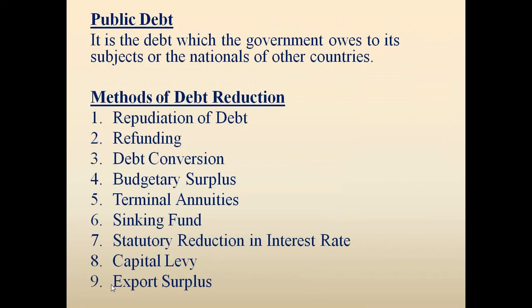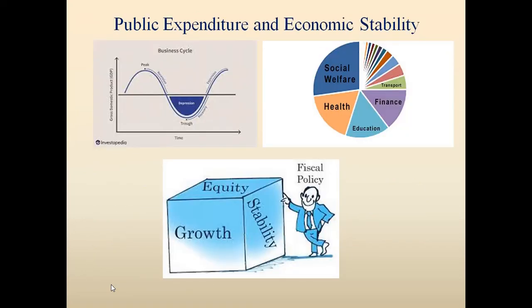Now public expenditure. As you can see here in the picture, I have tried to explain this. This is the business cycle which I was talking about. This is the peak stage or the boom stage, and when the graph is going upward, it is known as the recovery stage. But if it is coming down, then that's called the recession. And here, you can see, this is your depression stage, which is a very dangerous situation.